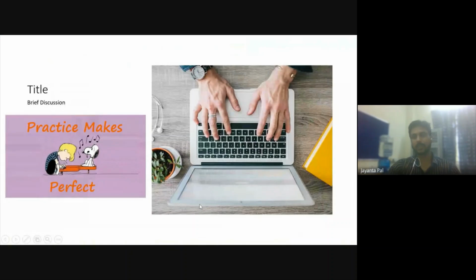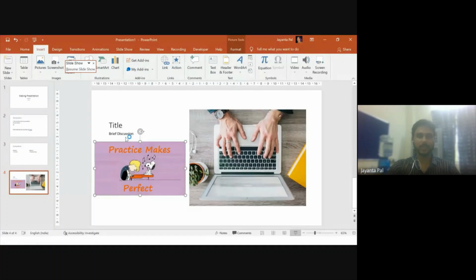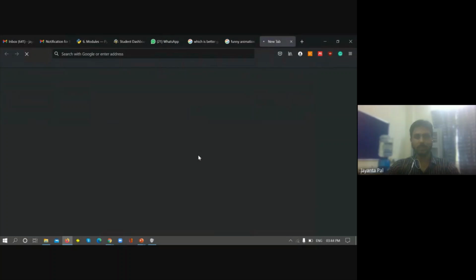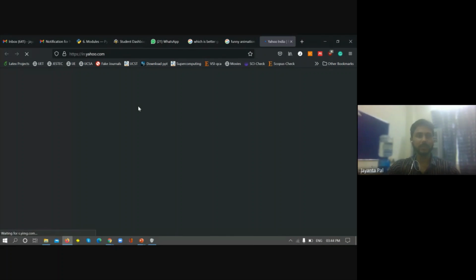If I make the slideshow and see, this image is normal, but it is a clickable image. The cursor changes, and it shows www.yahoo.co.in. Now if I click, I hope it will open. Okay, it has come up, yahoo.com, right?